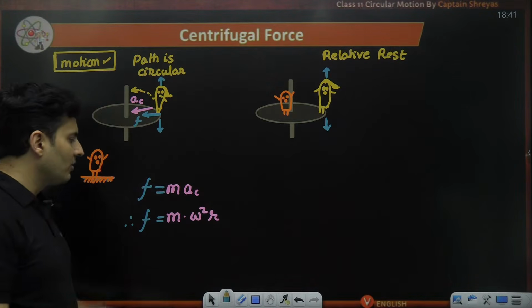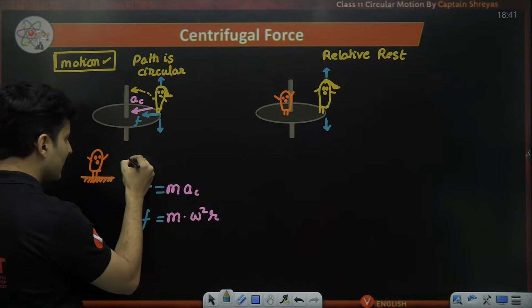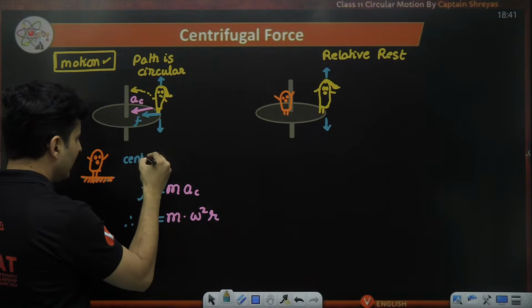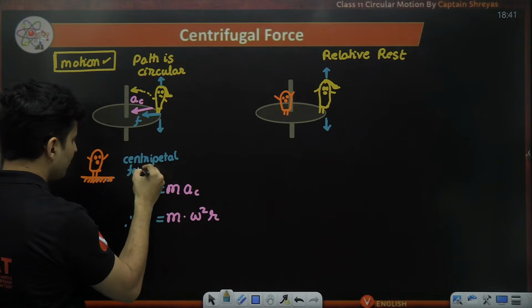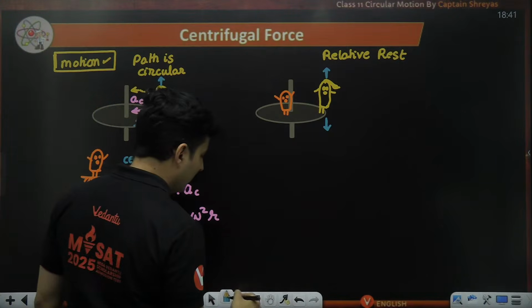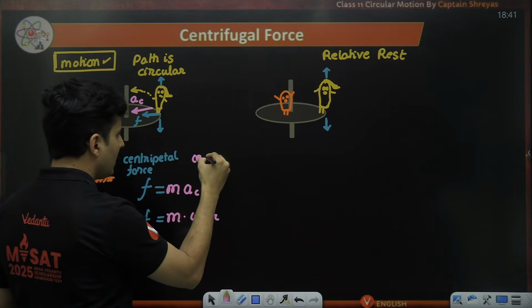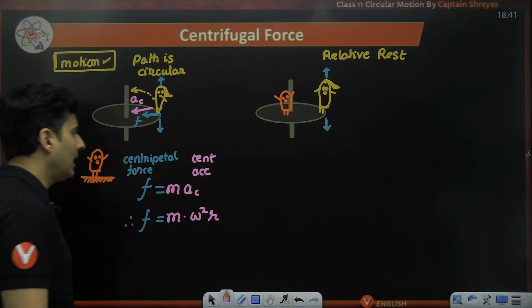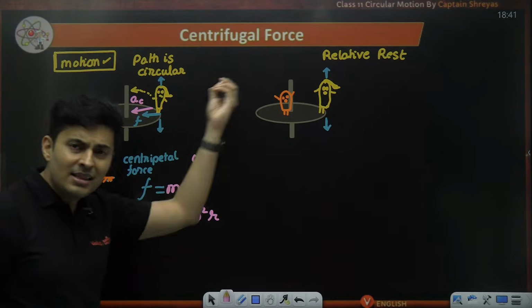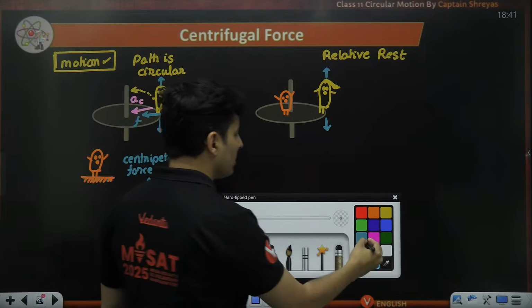That is the equation which Pandu will write. This force is the centripetal force, which is providing the necessary centripetal acceleration.